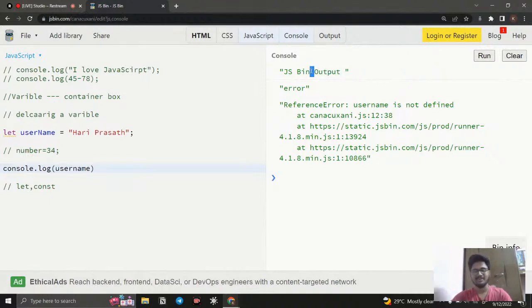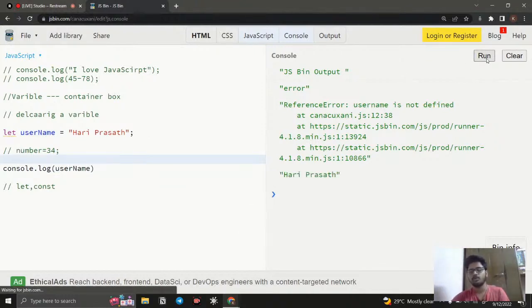That is how they programmed it, that is not our problem. And you can see we get an error. The reason is that there is a capital N. However you declare a variable with case sensitivity, the same case you need to use when you call it. Then only will it work without error.